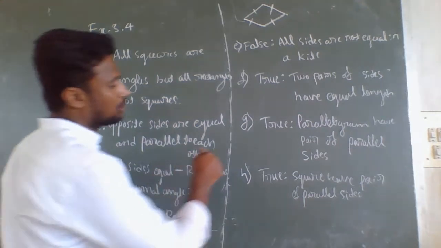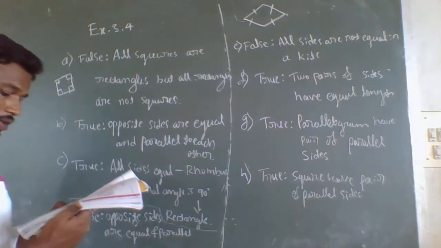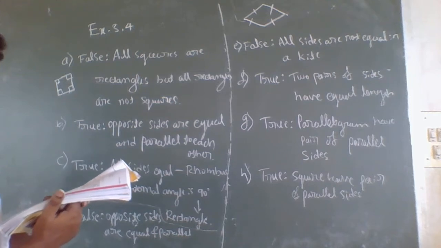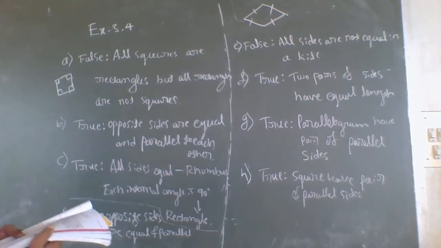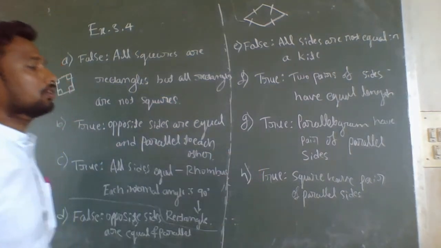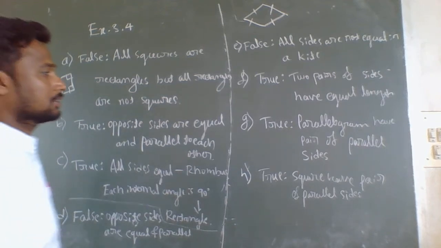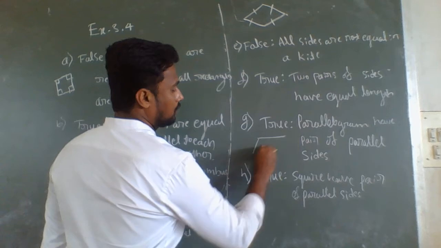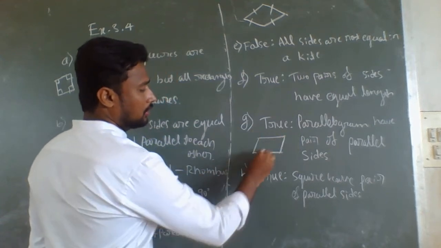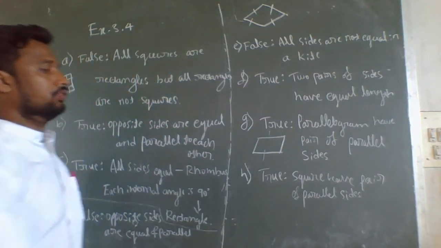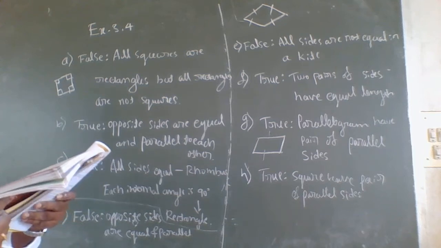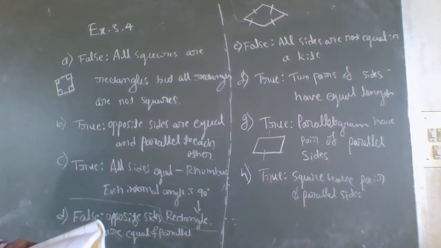Next one, question G: all parallelograms are trapeziums. It is also true because parallelograms have a pair of parallel sides. If this is the parallelogram, it contains a pair of parallel sides. Therefore, all parallelograms are trapeziums.